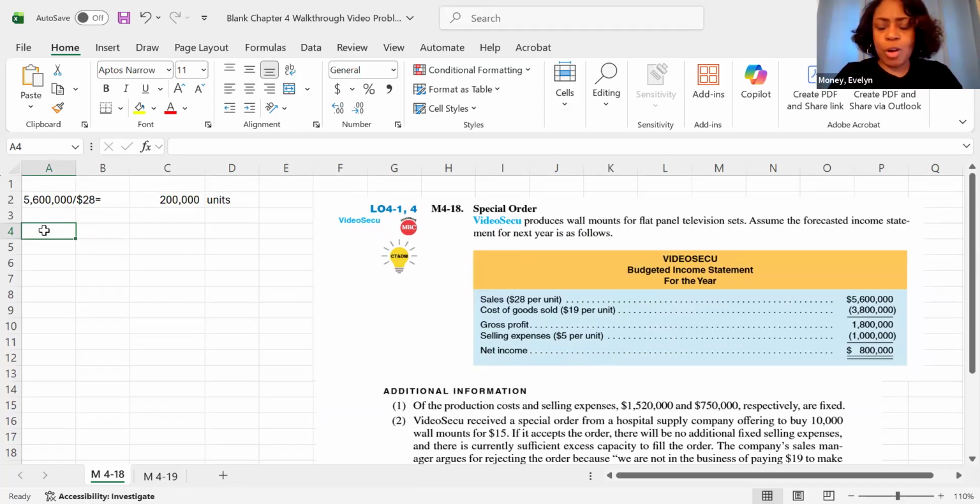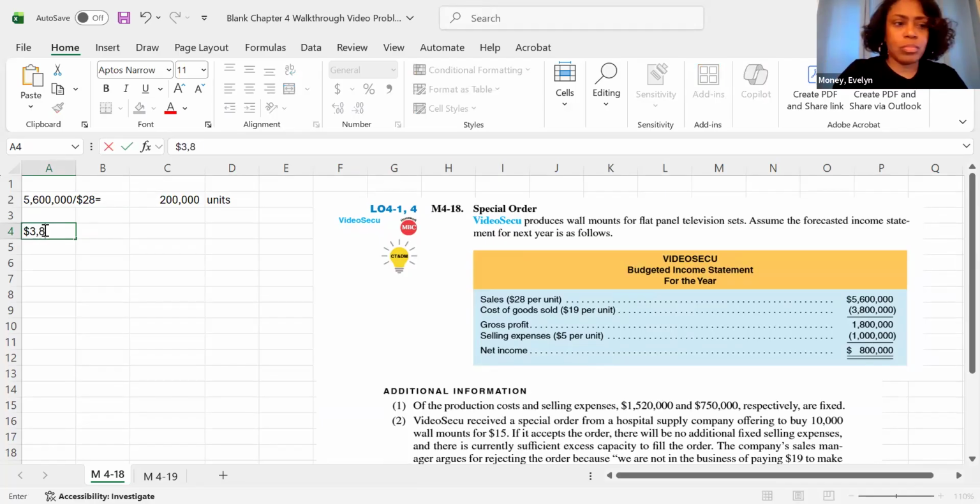So for our production costs, I have 3.8 million. That's total. Of that 3.8 million, 1,520,000 is fixed.